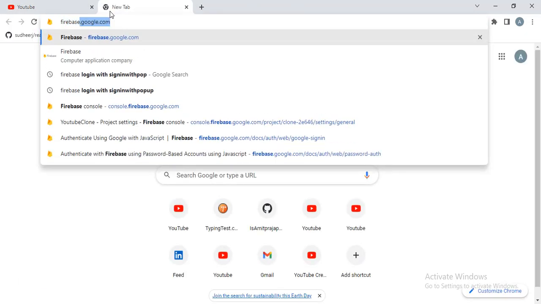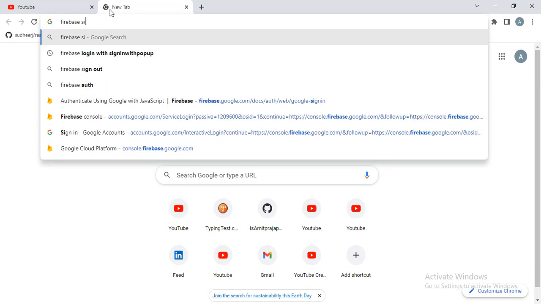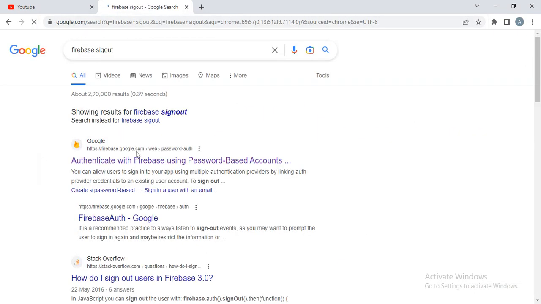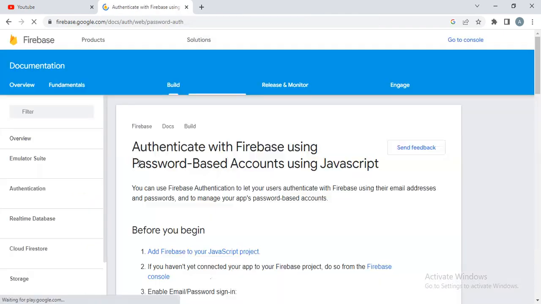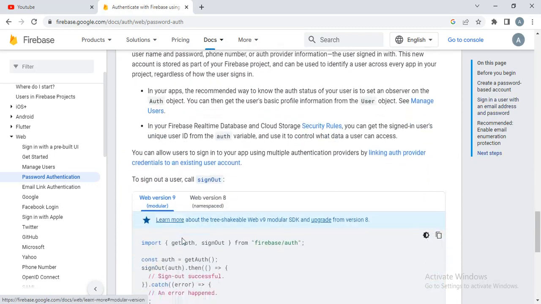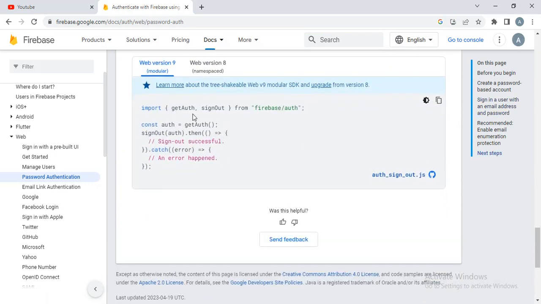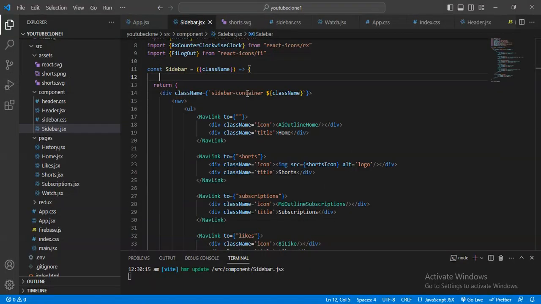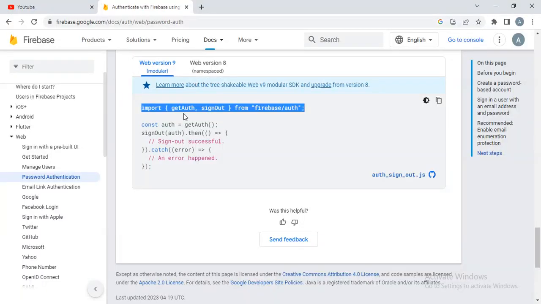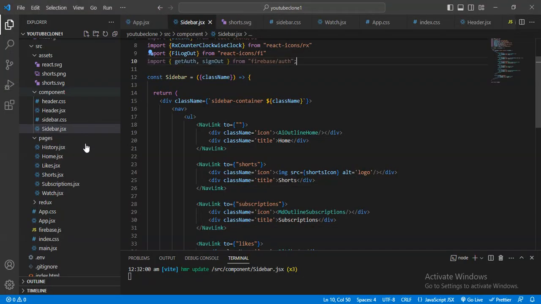Firebase sign out. Yeah, see, sign out from the Firebase. Let me import this, copy this here, and paste it. And I also want to require getAuth, and inside getAuth I want to pass all the parameters.